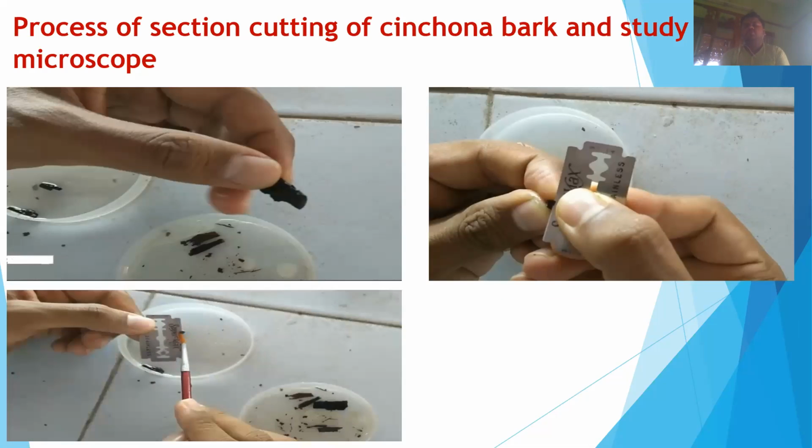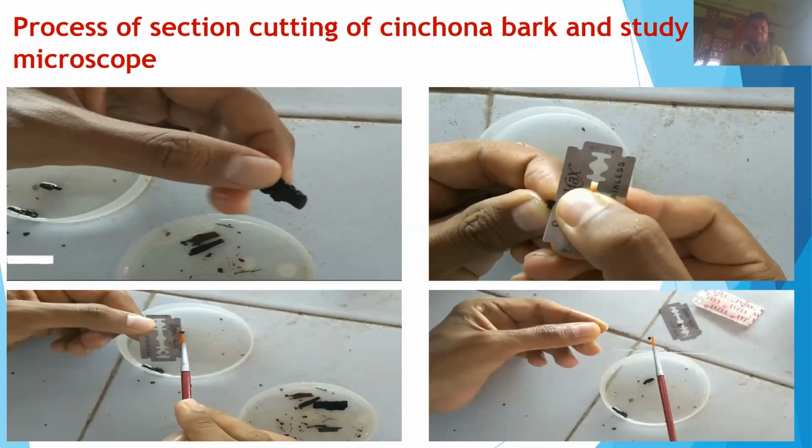Now we have to use a brush to collect the thin pieces of the cinchona bark which were already cut by the blade. Then, with the help of the same brush, those cut thin pieces are placed on the microscopic slide.